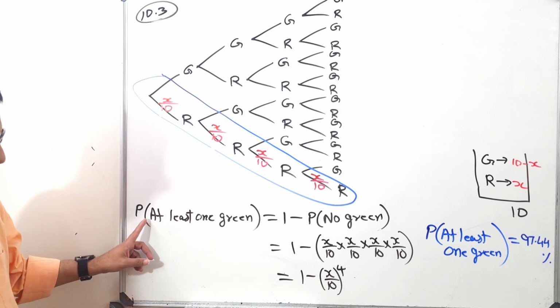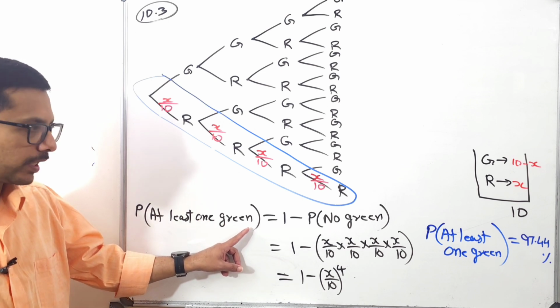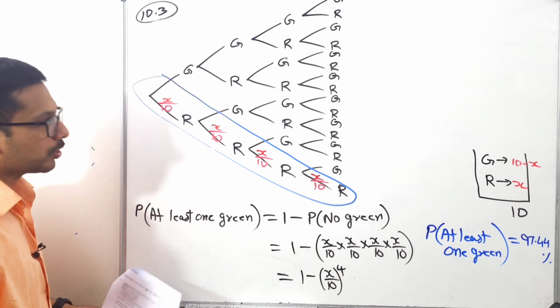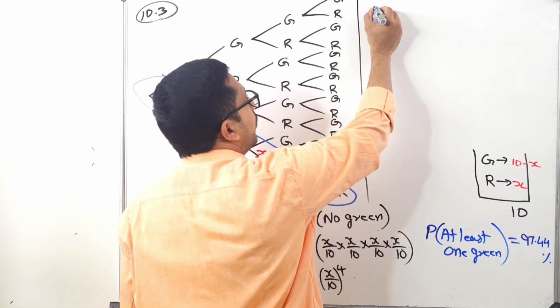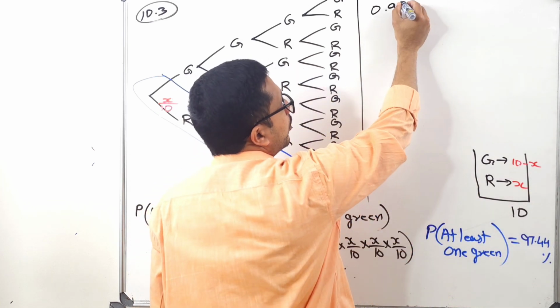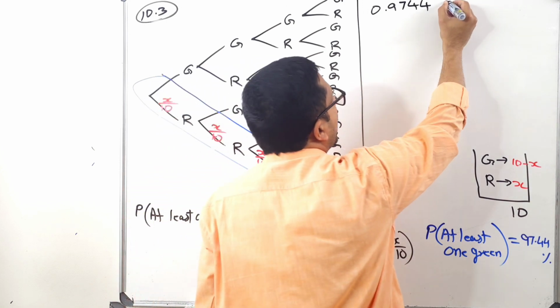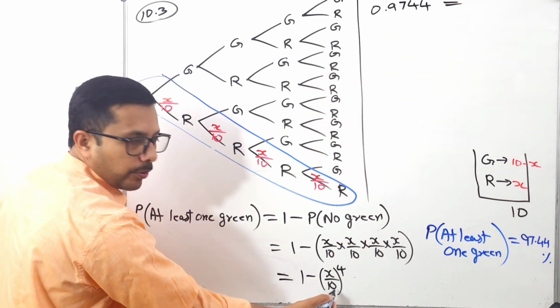So look at this one. Is it not the probability of at least one green? And what is the answer given in the question? 97.44. Am I right? Okay, so let me write it here. 97.44 means 0.9744, divided by 100. And that is the probability of at least one green, which we got as 1 minus this one.